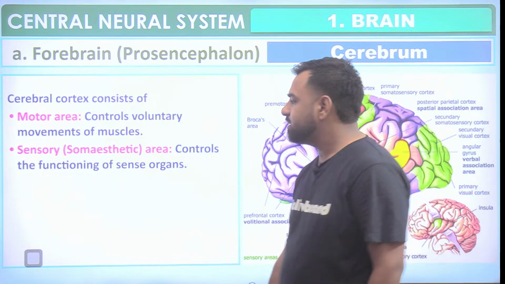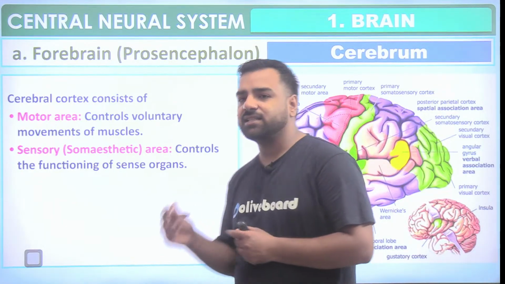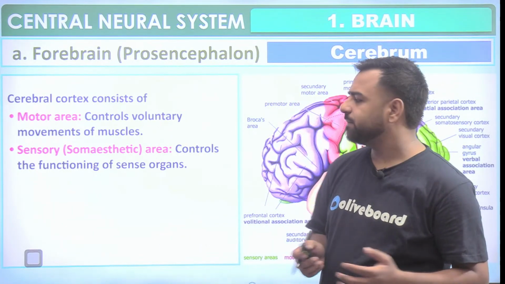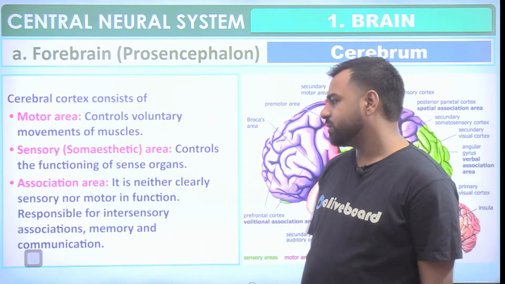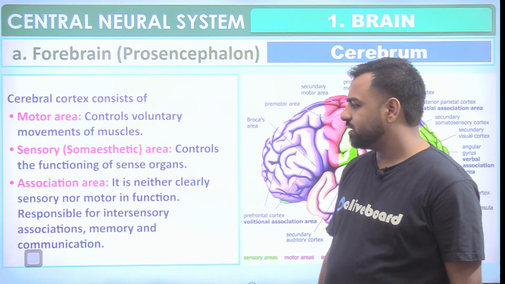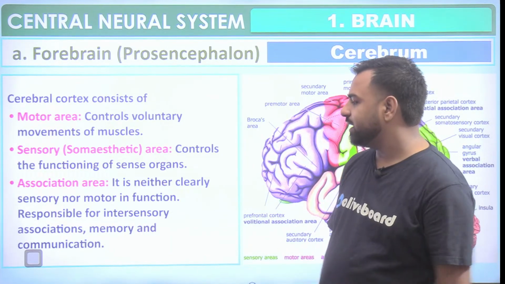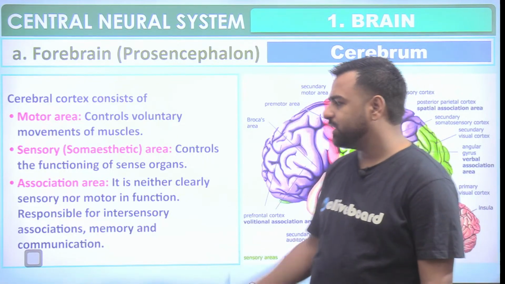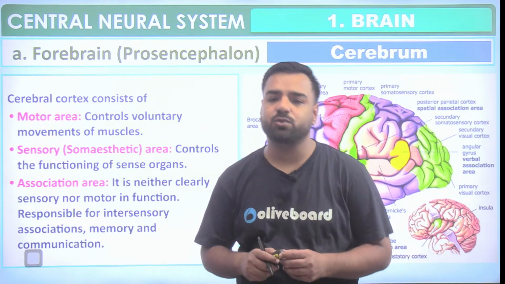Then we have sensory. So it controls all the functions of the sensory organs. From the name itself, it is very clear. Then association area, which is neither clearly sensory nor motor in function, but yes, they are responsible for the intersensory associations, memory, and the communication. So that's linked with the association area.